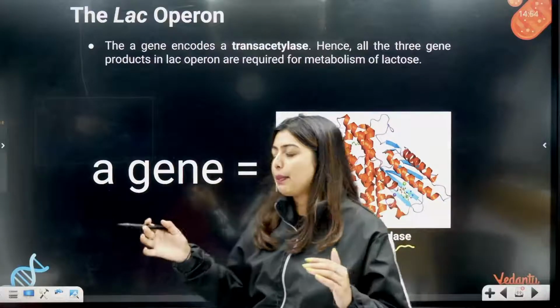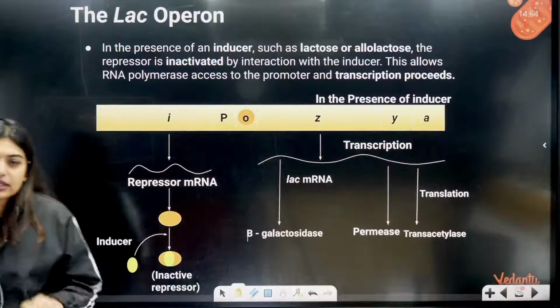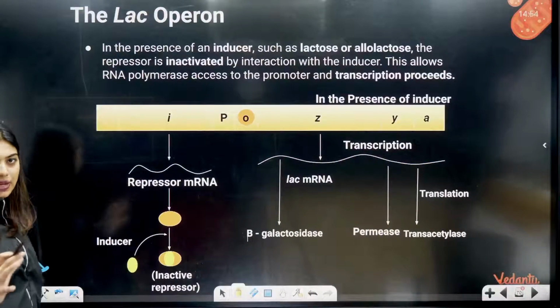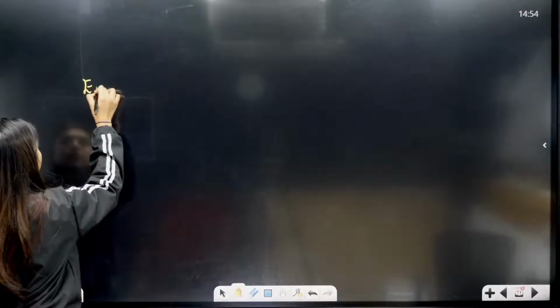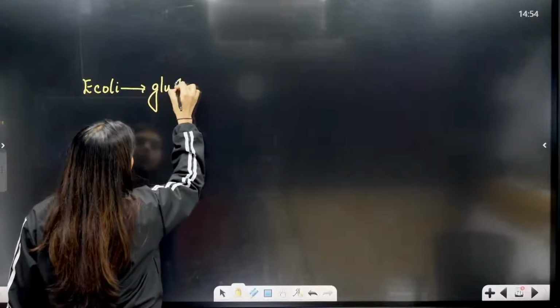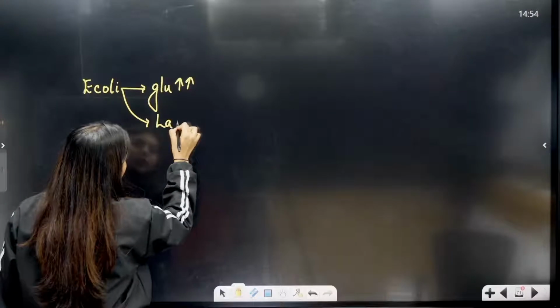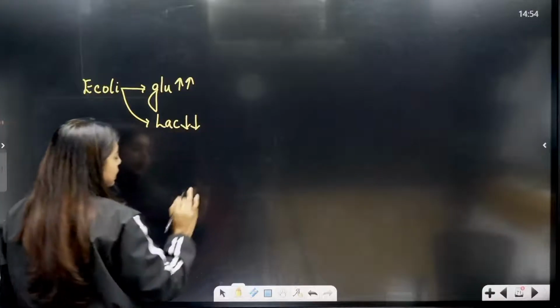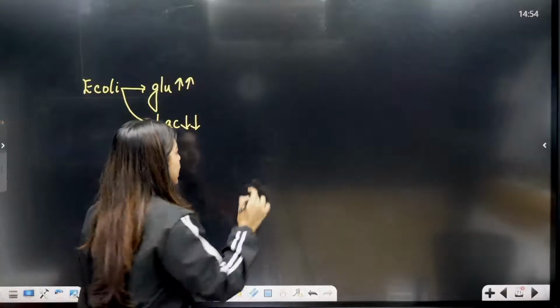So what is going to happen now with your lac operon? Look at this. This is a condition when lactose is present around E. coli. When E. coli has glucose, does it need lactose? No, ma'am, it does not need lactose. So lactose will be less. During this situation the gene is going to be switched off. Okay, so students, remember,